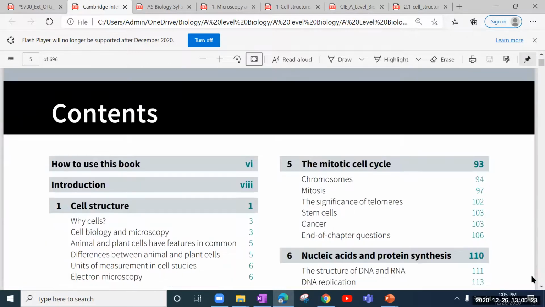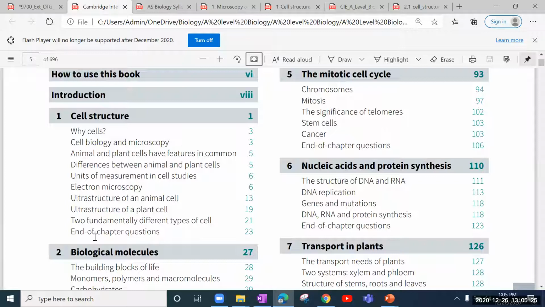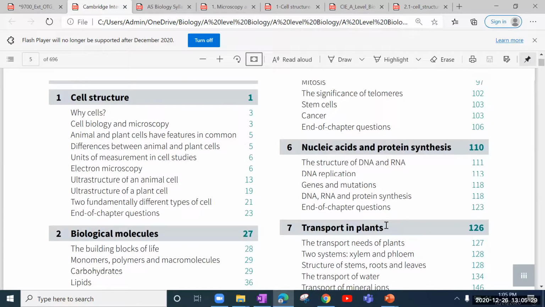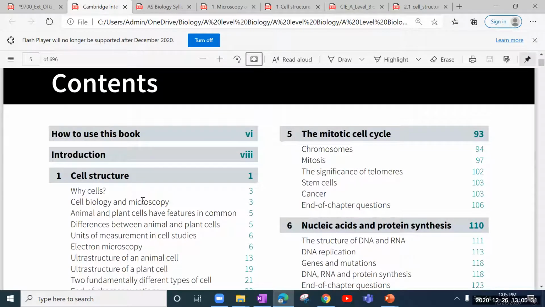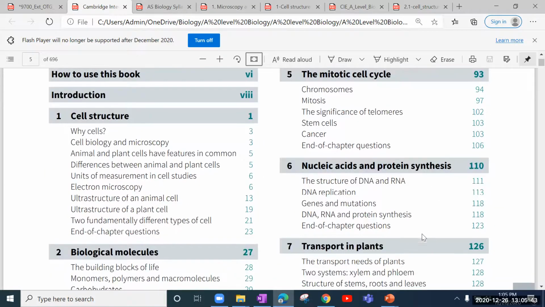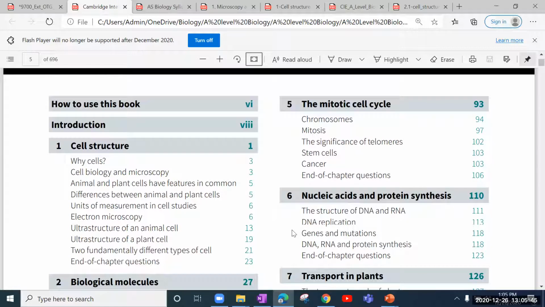Let me just show you the content page. This is how these chapters are there in sequence, right? The book also covers how to use this book. It contains all the practical aspects that you will be requiring for your AS level, your P3, as well as the evaluation and planning part that you require in paper 5 also. So a very detailed book, which inshallah we will definitely be using throughout this course.